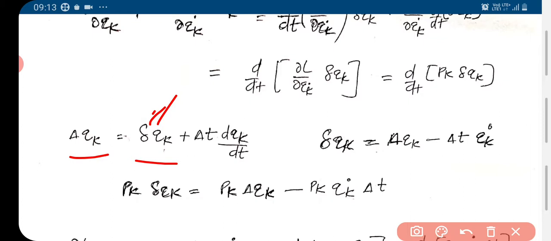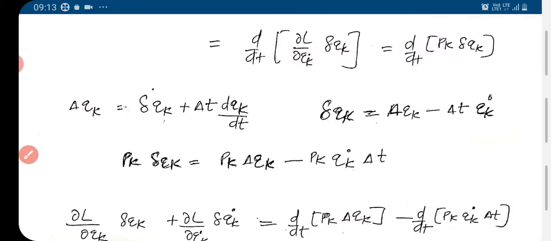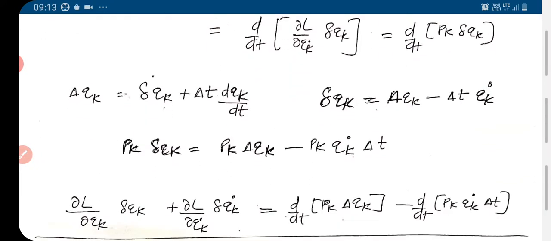So del qk is equal to delta qk plus del t dqk by dt, and delta qk will be del qk minus del t qk dot. So we substitute that.